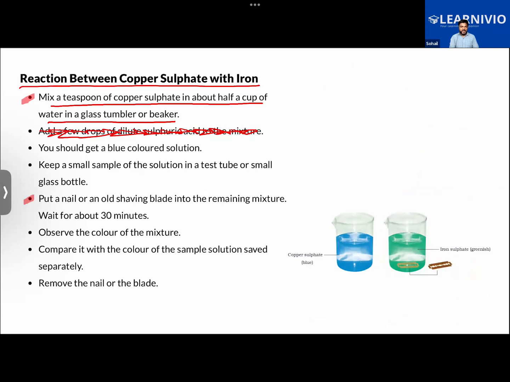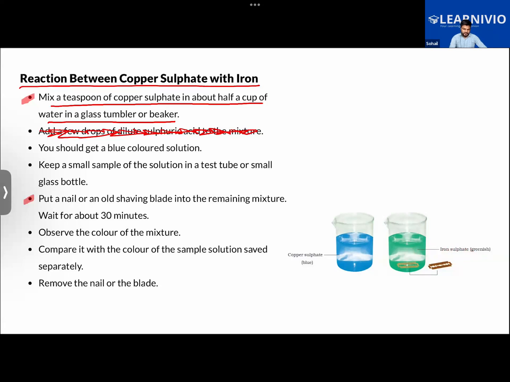Then we were learning about the reaction between copper sulfate and iron. In this I would like to ask some questions. What was the color of the copper sulfate? Blue. Very good. So when it reacts with iron, what happens? Its color changes to green. Why is it so? Because iron sulfate is formed, which is green in color.